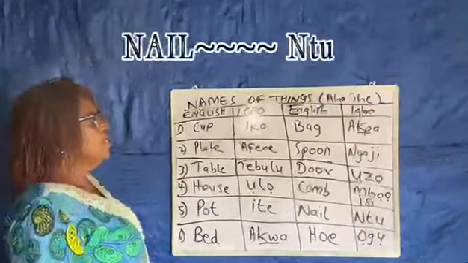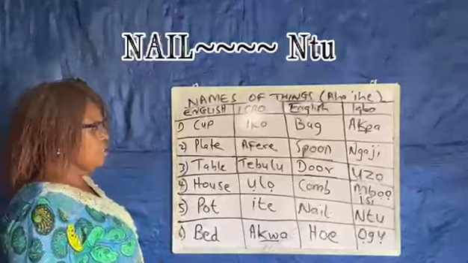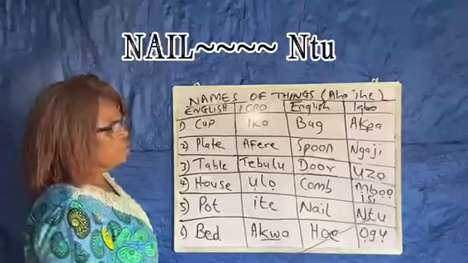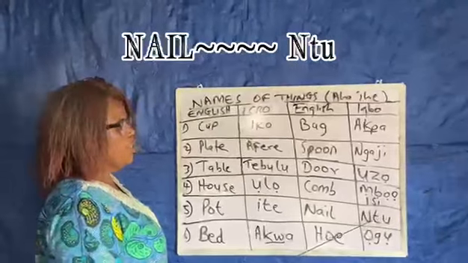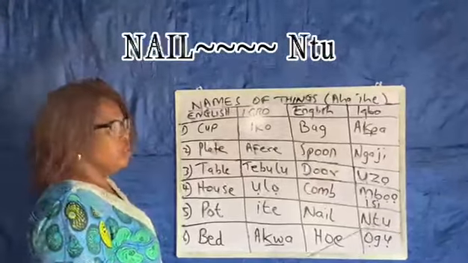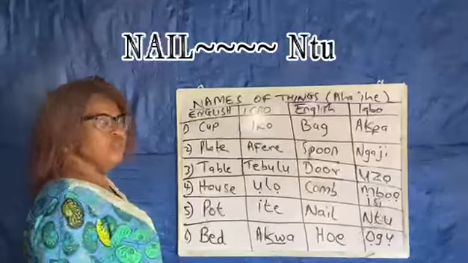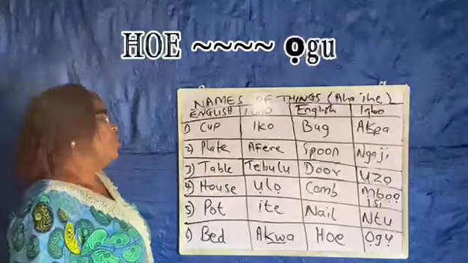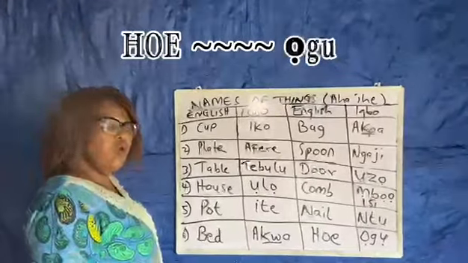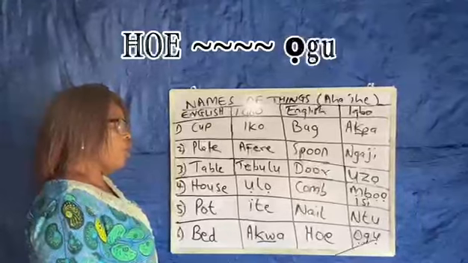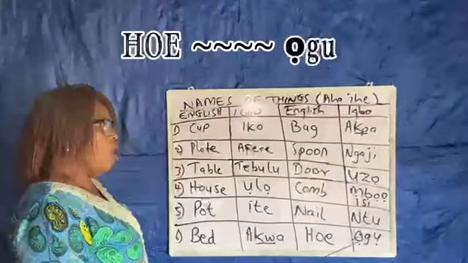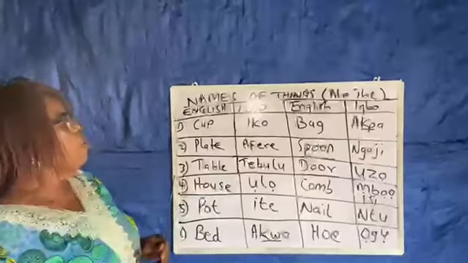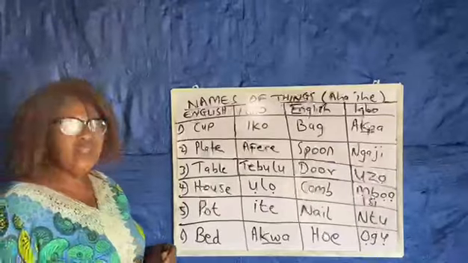Nail. Example of nail is this. Nail that we are using to nail things. In Igbo they call it ntu. N-T-U, ntu. Hoe, we are using to farm. In Igbo they call hoe ogu. O-G-U, ogu. So these are the Igbo names of things.